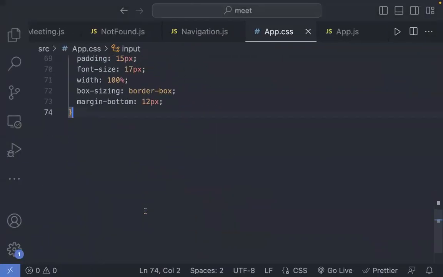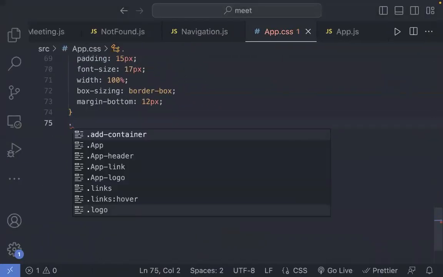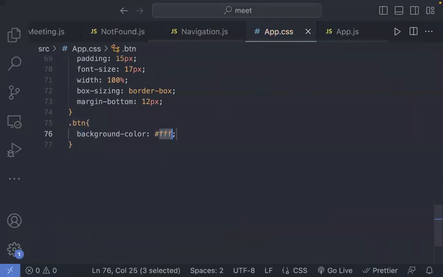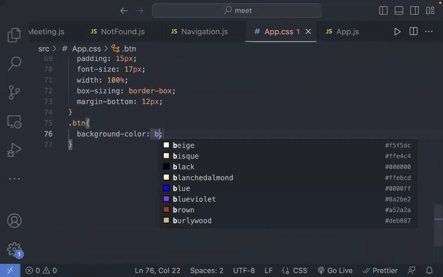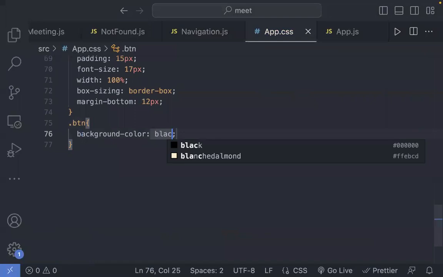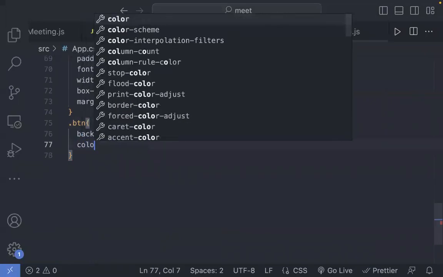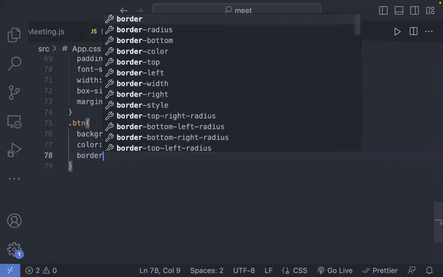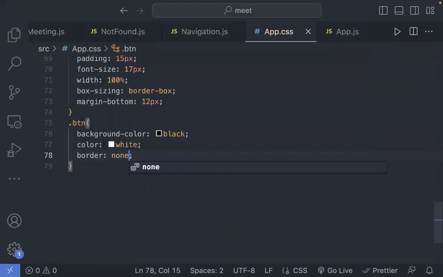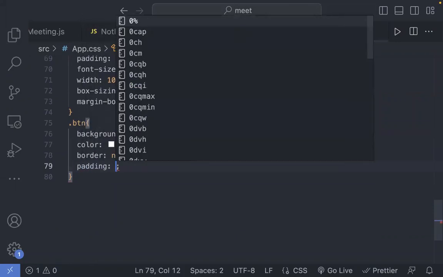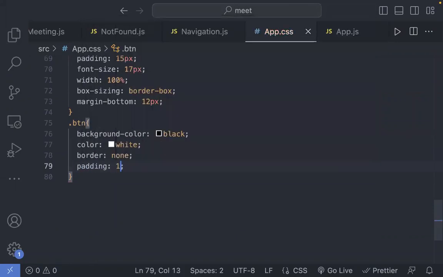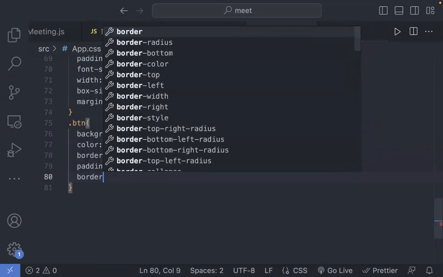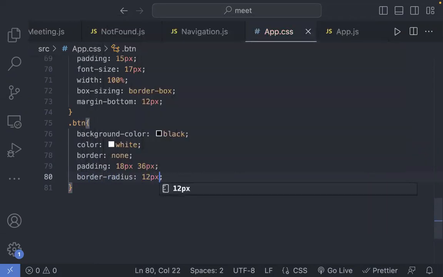I need to style my button. So I could say I have this dot button tag. I would say we have a background color, which is going to be black. Okay, I could say that the color is white. I could say that the border is none. Padding is, let's say, 18 pixels and 36 pixels. I could even say that the border radius is again 12 pixels.